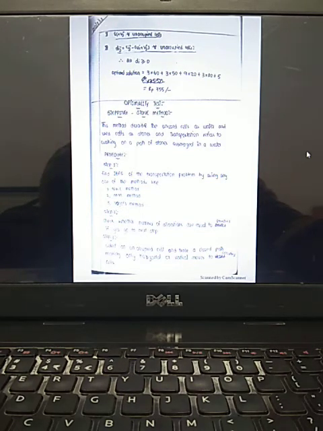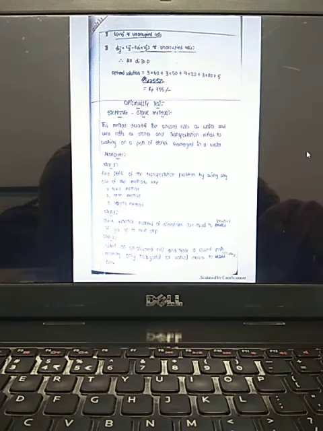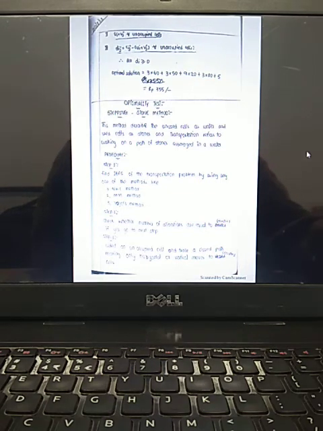Now here for a problem, the optimality test has been applied. What is the method? Stepping stone method. Once you check the problem, only the northwest corner rule, matrix minimum method and Vogel's method have been explained, but besides that, you know two more extra methods. What are those? Row minimum method and the column minimum method.